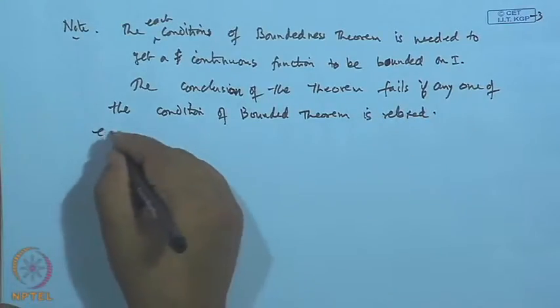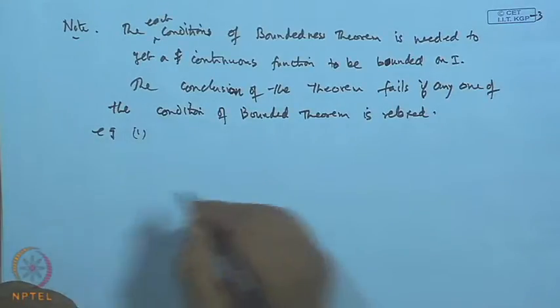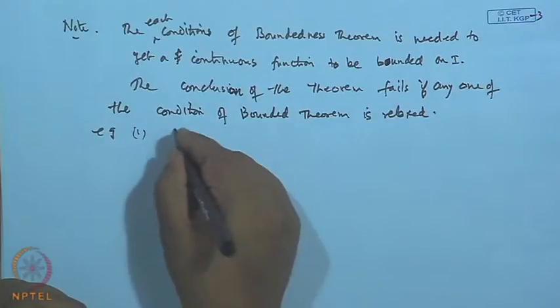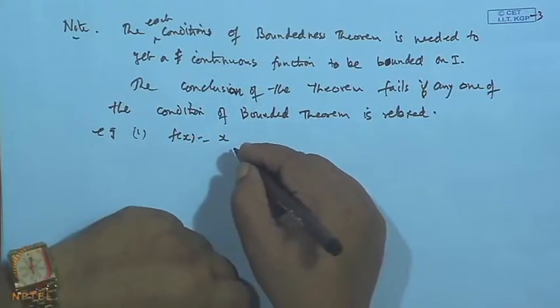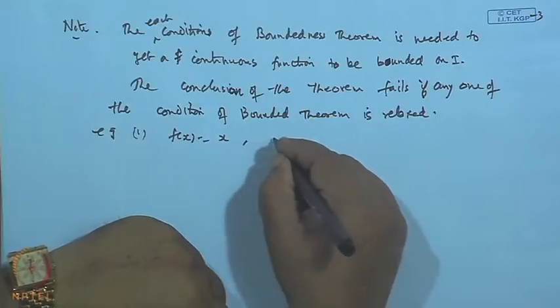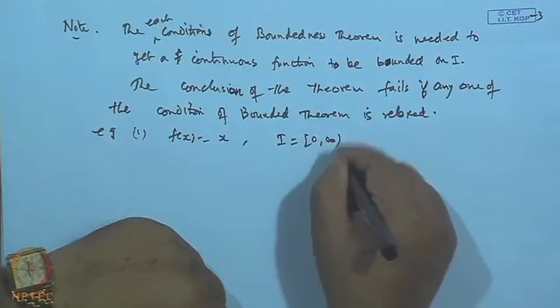For example, suppose I take the function f(x) = x, and the interval I I am choosing is 0 to infinity.